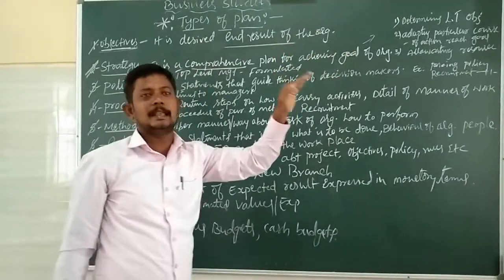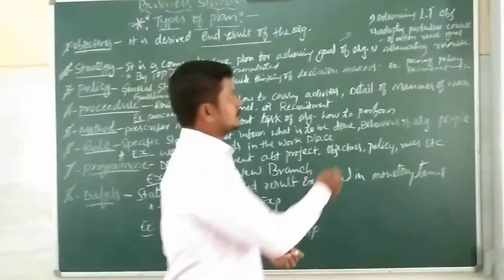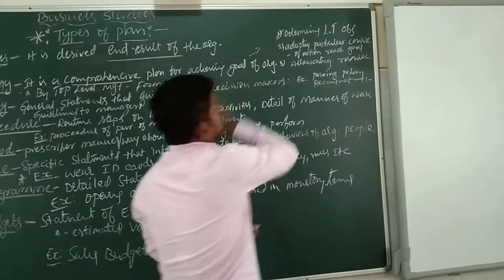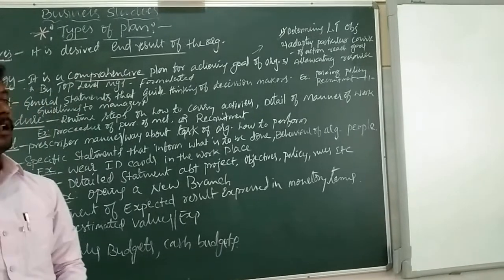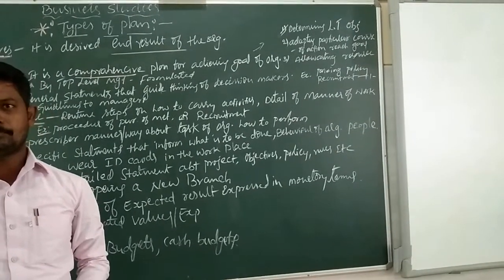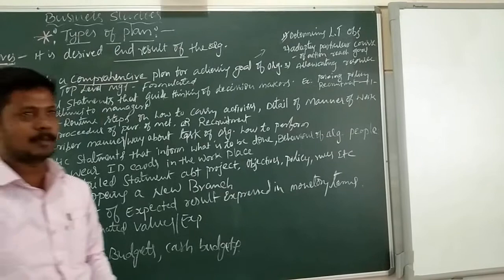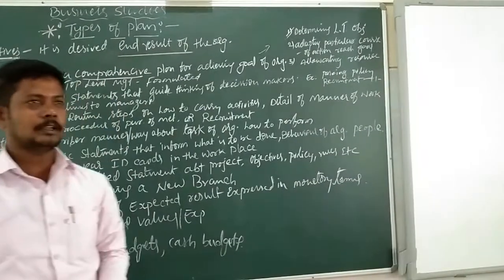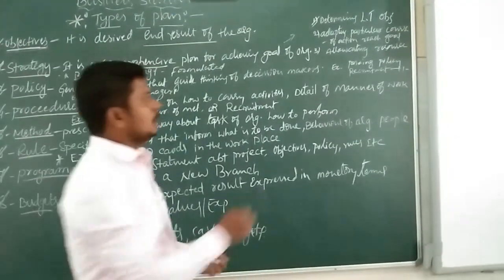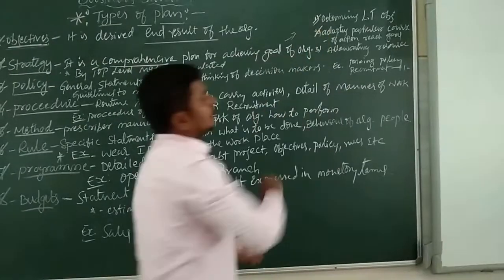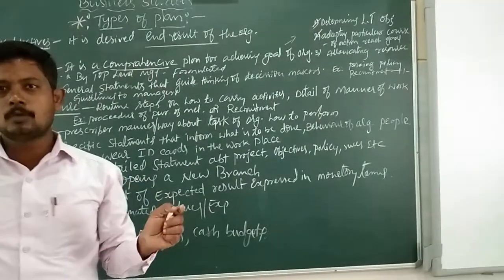The strategies include this. First one is determining the long-term objectives, and then adopting a particular course of action to reach the organizational goal.